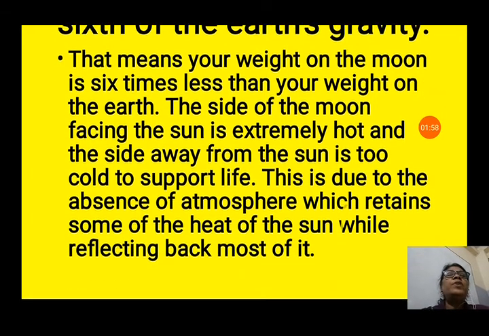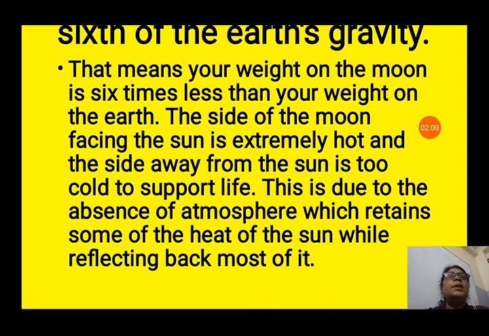The side of the moon facing the sun is extremely hot and the side away from the sun is too cold to support life. So life cannot exist there due to this temperature variation. One side, towards the sun, is very hot, so life cannot survive, and the other side, where sunlight is not falling, is also very cold, so life cannot survive there. This is due to the absence of atmosphere, which retains some of the heat of the sun while reflecting back most of it. Because there is no atmosphere, the heat cannot be retained and it is too cold to live.